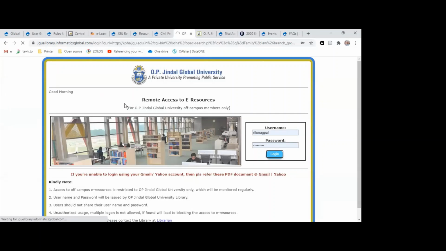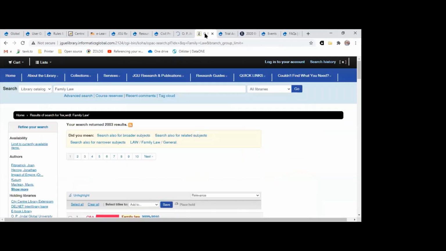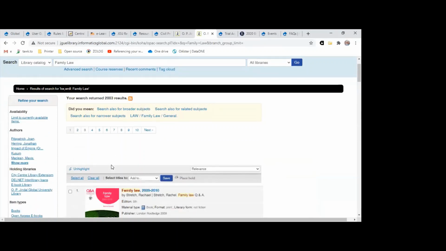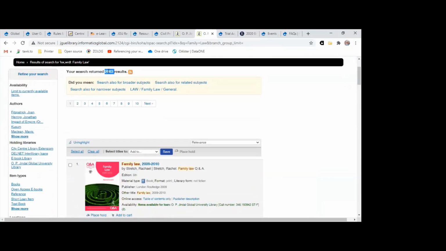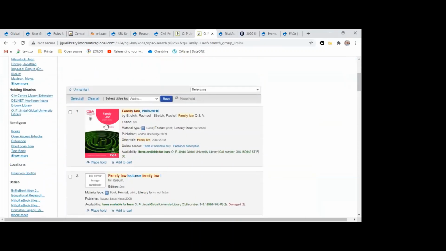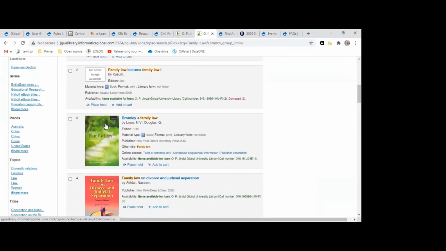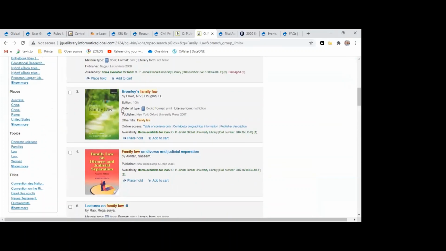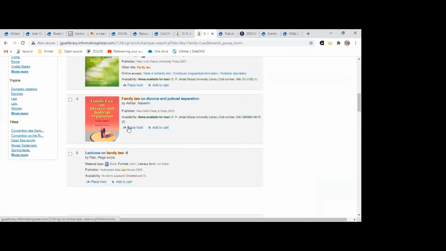Similar is for you students right away. So you will be directed to this page, and the page which is going to appear will be like this, showing you all the details of the books which we have, which is listed close to 2,000 presently, whether it is in print form or electronic form. The details of the books can be listed out here, that the author, edition, the type of material, and rest all, whether the book is available.